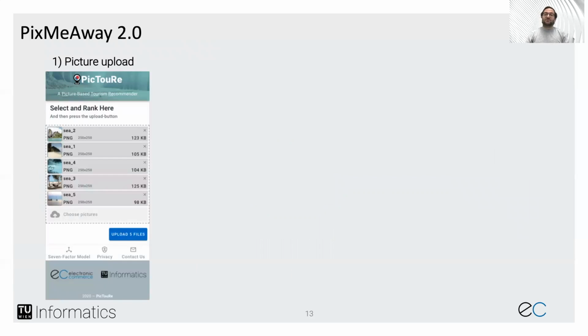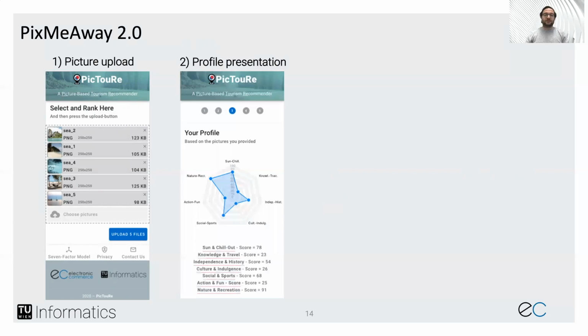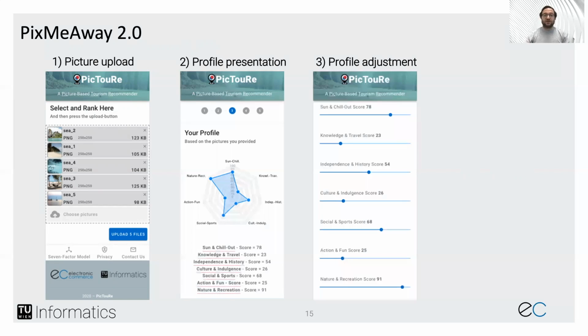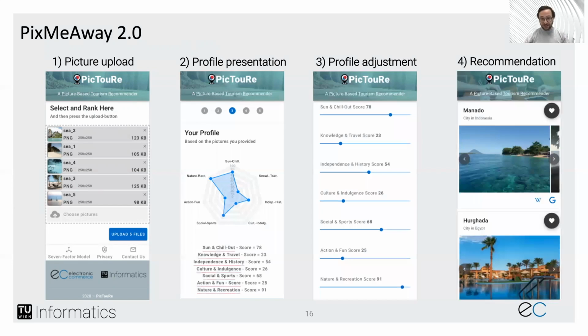So the approach of Pixmyway 2.0 looks as follows. First, we let users upload any pictures of their liking. And using deep learning and in particular convolutional neural networks, we determine the user's touristic profile based on those uploaded pictures. We also give users the opportunity to further specify and adapt their profile according to their needs. And finally, we provide personalized recommendations.